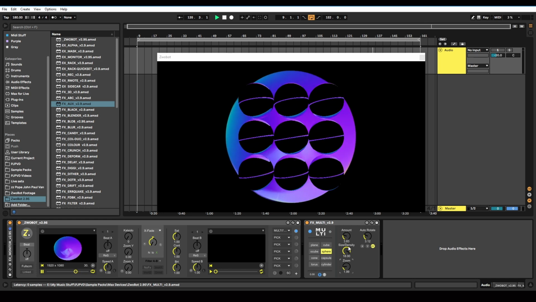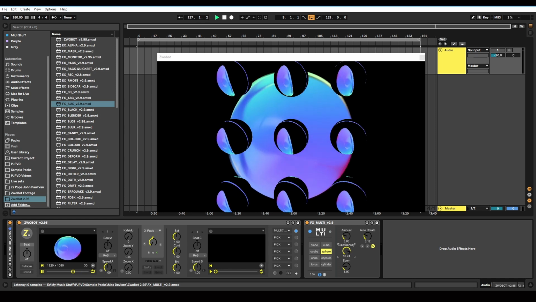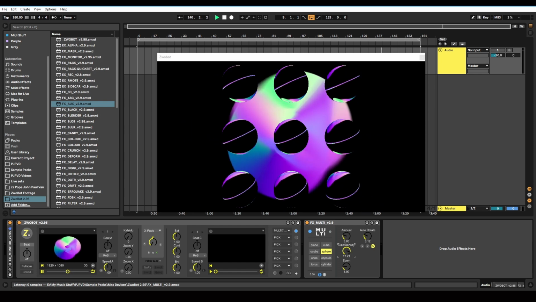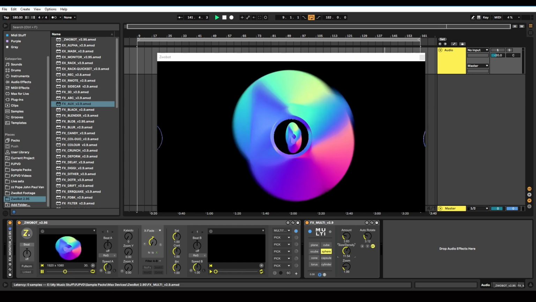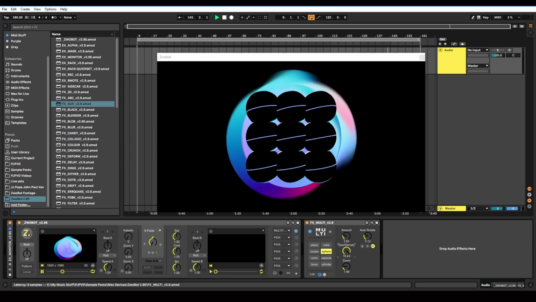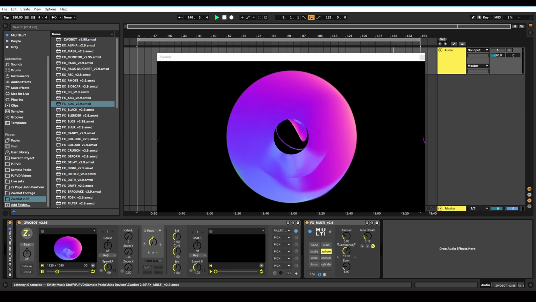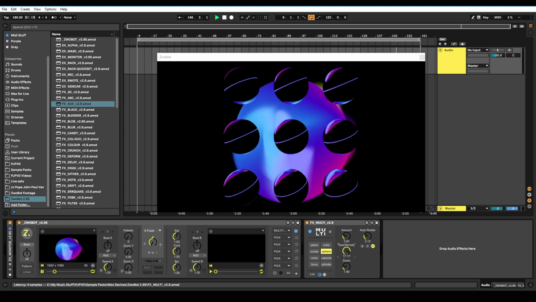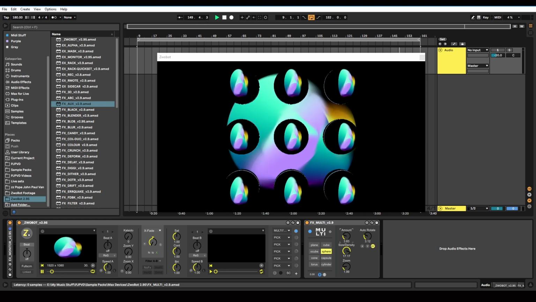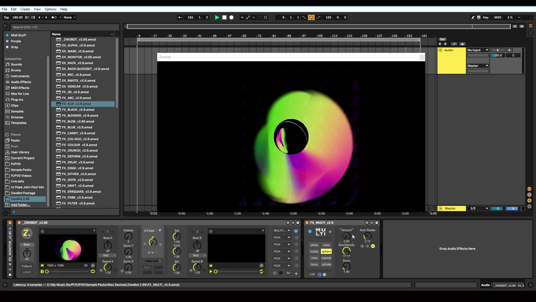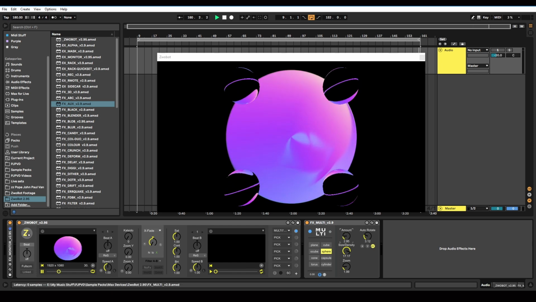And then we've got size and density. So this controls how far apart they are from each other. So if you want them to be a bit more spaced out, you can bring it down. So the further up it is, the more close together they're going to be, and the further down it is, the more spaced apart they're going to be. And then we've got this amount, which controls the amount of shapes.